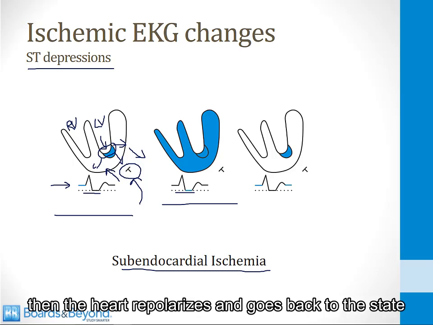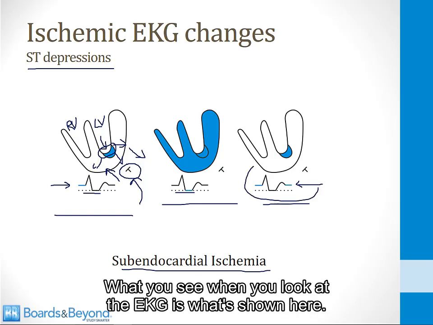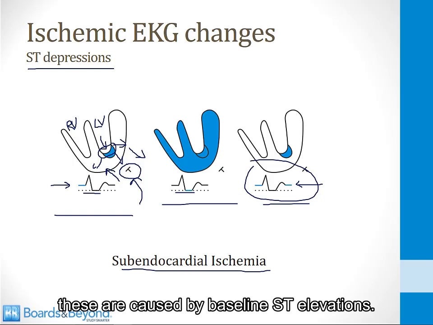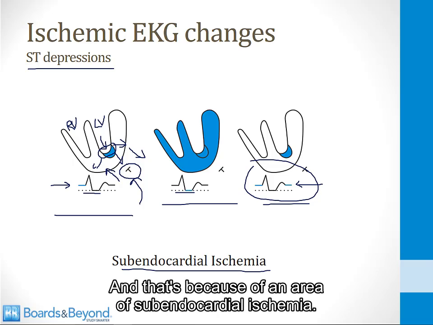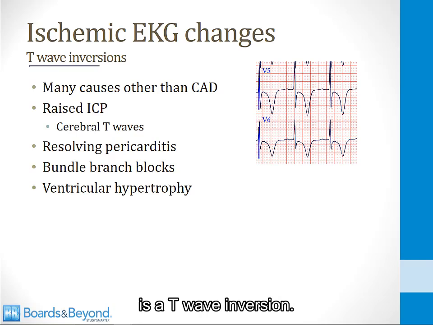Then the heart repolarizes and goes back to the state it started in with the baseline back up in the air. What you see when you look at the EKG is what's shown here. You see ST depressions, but in reality, these are caused by baseline ST elevations. But nevertheless, the appearance they give on the surface ECG is ST segment depressions, and that's because of an area of subendocardial ischemia.